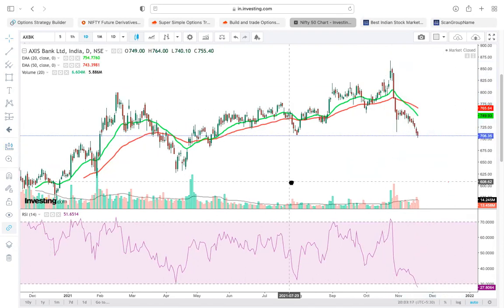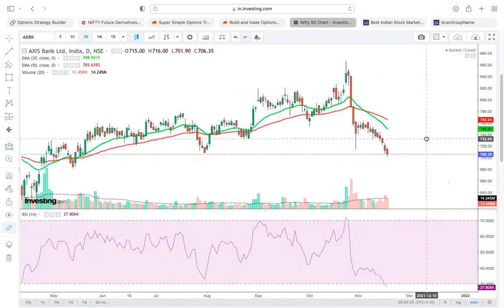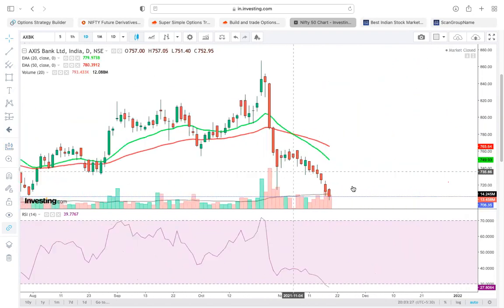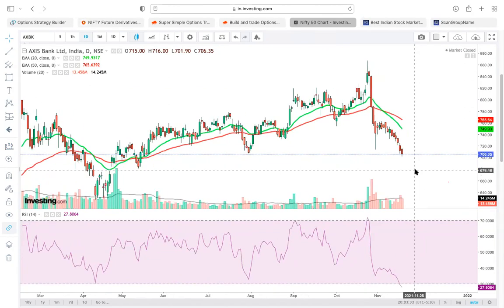Definitely a stock to focus on. So we never know, it may fall to the next support zone also. But wait and watch, until sunrise is there in this stock, don't enter. What is the meaning of sunrise? A strong green candle should come. So as of now, only sunset is there.